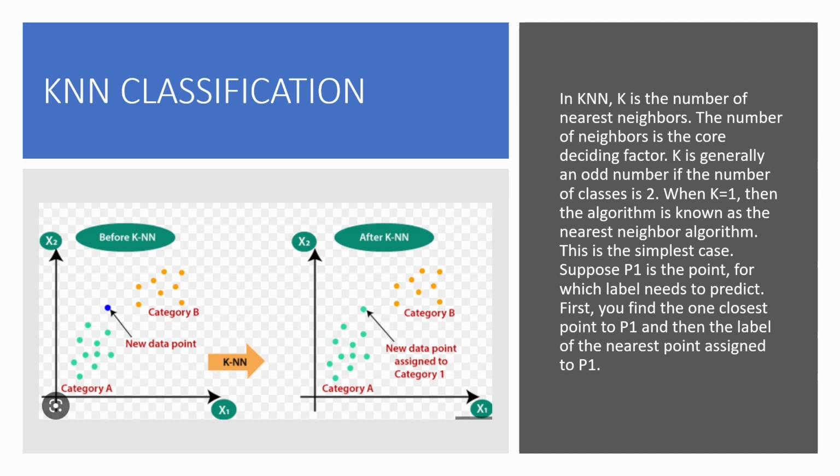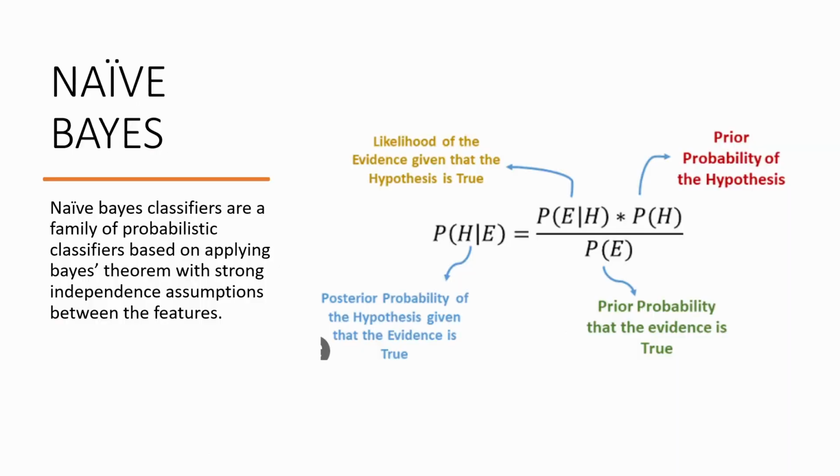Now let's go on to the next classifier, that is the naive Bayes classifier. In naive Bayes classifier, we find the likelihood of the new data point with each and every attribute, and we also find the probability of each and every attribute present in the set, and also the total probability of the data points.